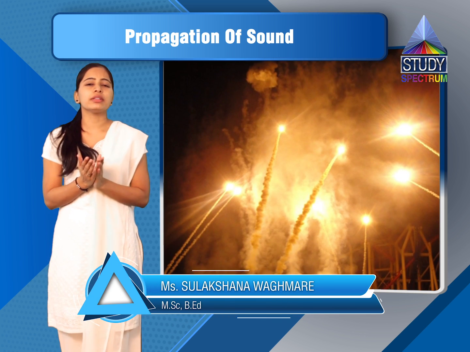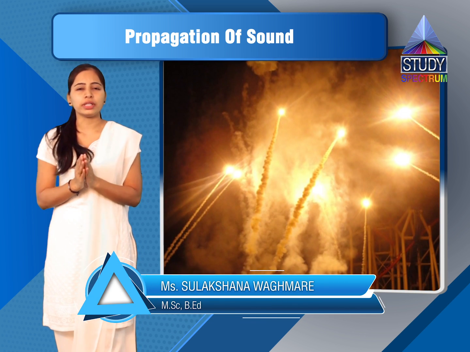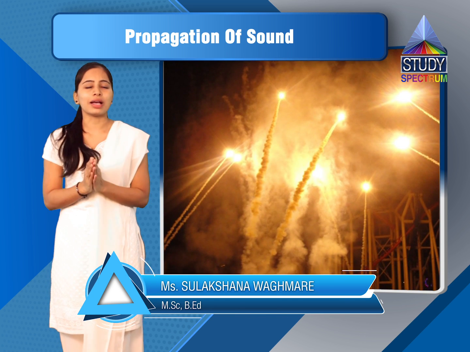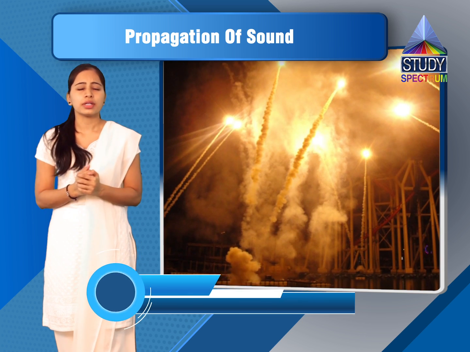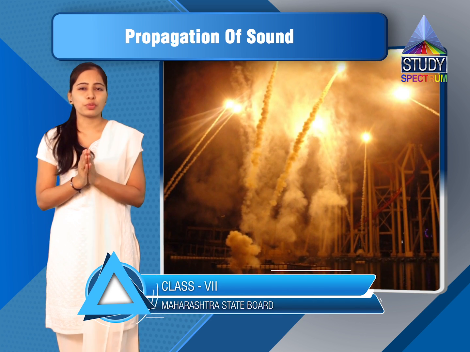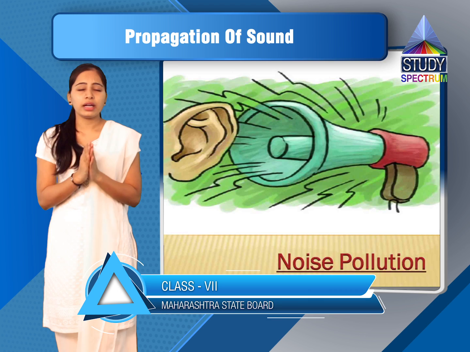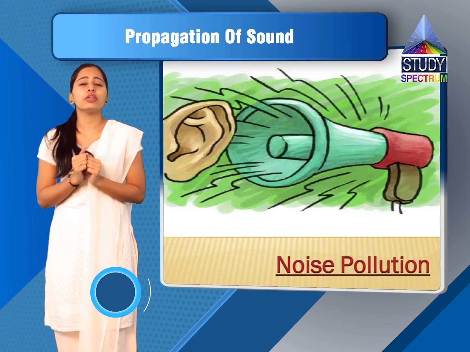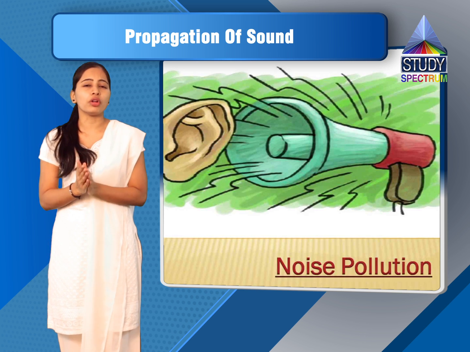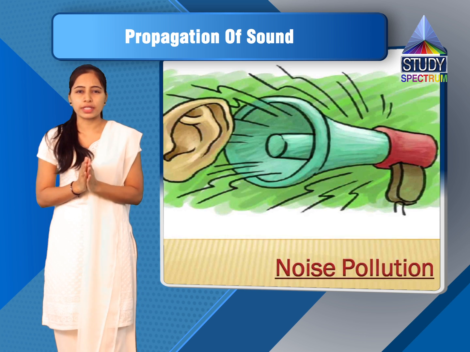Now, as I explained earlier, noise is actually the irregularity of sound frequencies and loudness. So it is harsh to hear. Now why do we call it noise pollution? Because there are various harsh effects of noise on the health of human beings as well as animals.